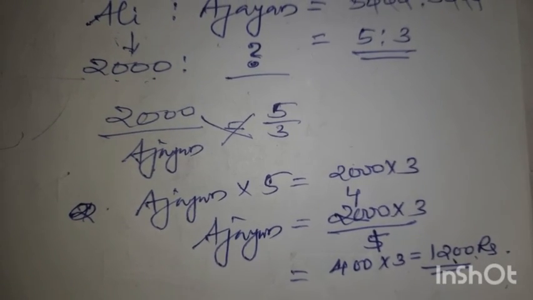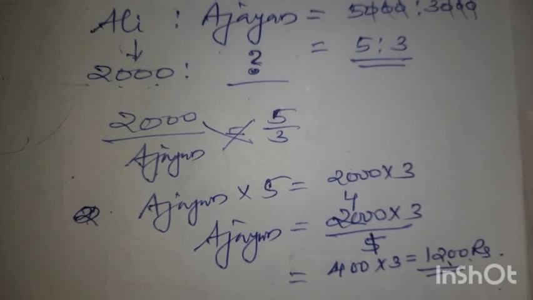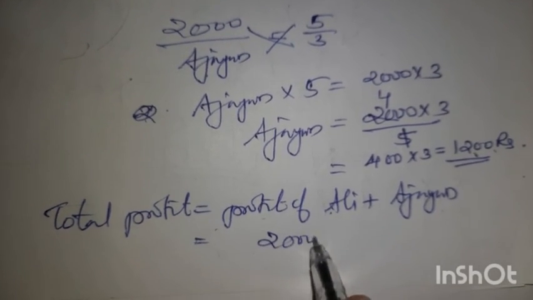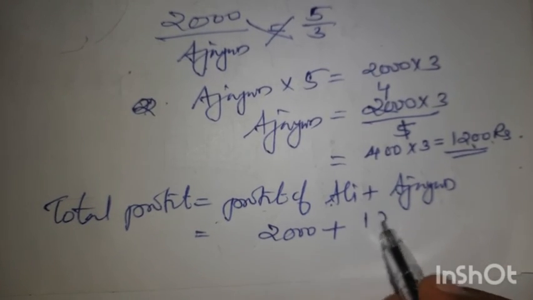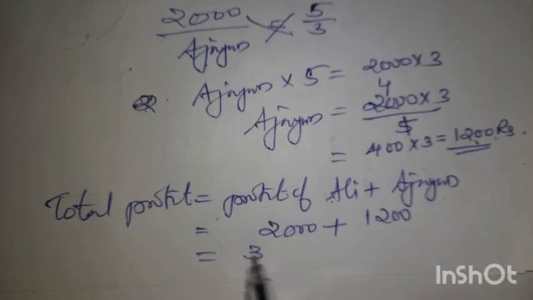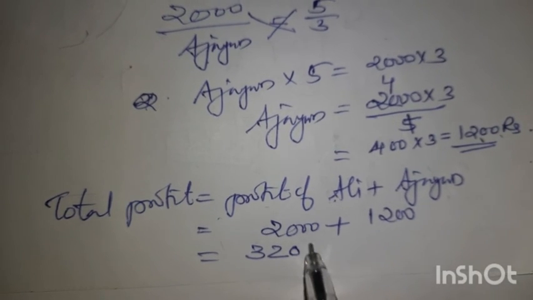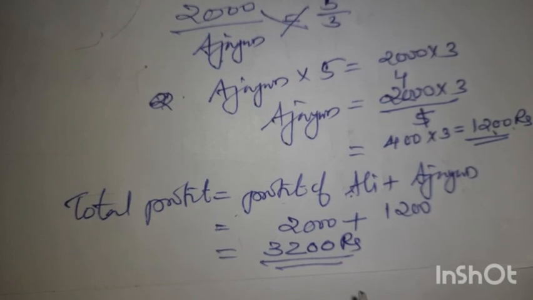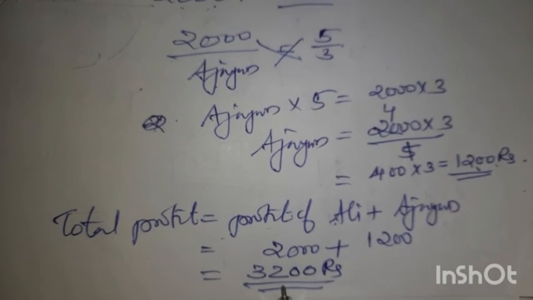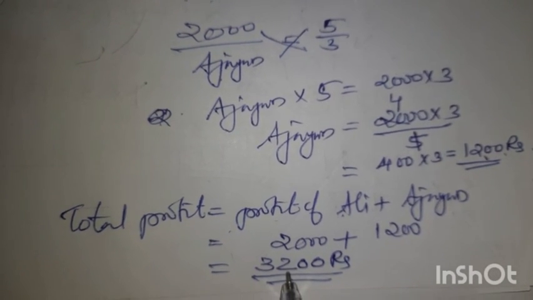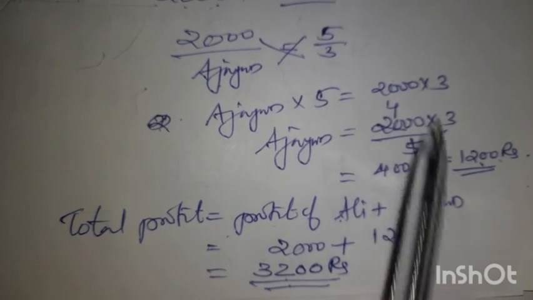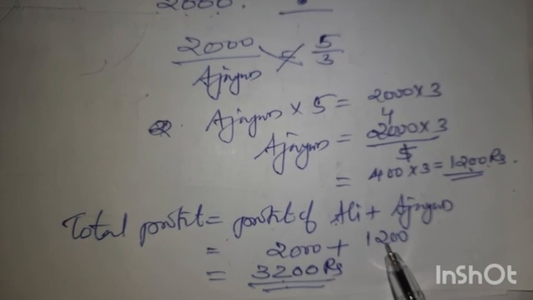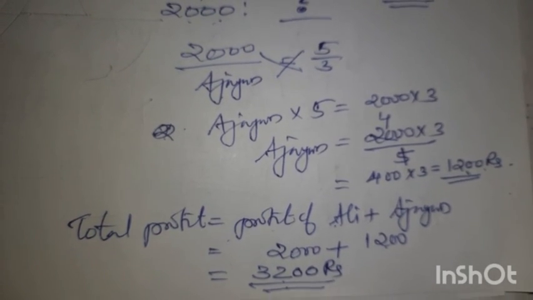Okay, and one more question is there. You have to find out the total profit also. Profit of Ali is 2,000. Ajay is 1,200. So the total profit they got in the business is 3,200 rupees. That was the total profit they got in 1 month, and that 3,200 they are dividing in the ratio of 5:3. So Ali got 2,000, Ajay is getting 1,200.